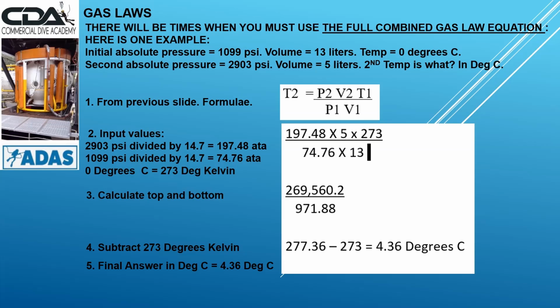On the bottom left, we've got P1, which is 74.76, times 5, which is at the top of the equation in the middle there, times 273, and on the bottom we've got times 13. If we do the calculation, that gives us 269,560.2 divided by 971.88. Then we subtract 273, and that gives us 4.36 degrees. Have a practice of that.